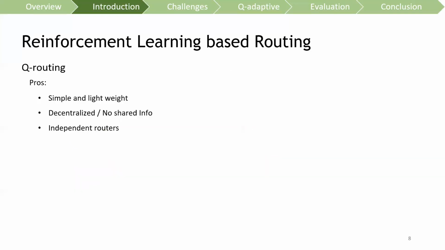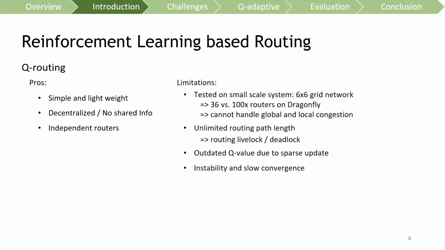Queue routing is a good starting point to investigate RL routing on Dragonfly systems because it is simple and lightweight. However, queue routing has several limitations. First, it's only tested on small-scale systems. In contrast, nowadays Dragonfly systems usually consist of hundreds or even thousands of routers. Queue routing cannot handle global or local link congestion efficiently, and it may also lead to routing livelock and deadlock on Dragonfly systems.